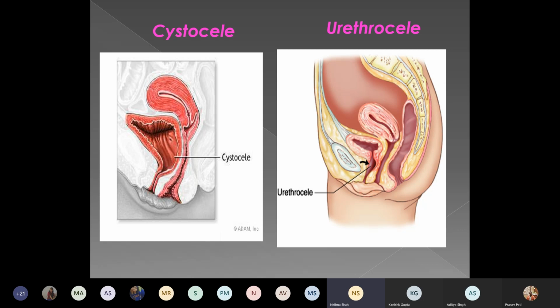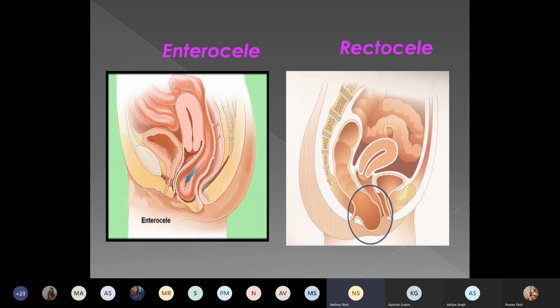See how the bladder has prolapsed through the anterior vaginal wall, causing a bulge in the anterior vaginal wall, which is labeled as cystocele. While the bladder is at its normal place, the support near the urethra is lost, causing bulging at the site of urethra, and it is called urethrocoele. Enterocoele is where the small bowel is coming through the descent of the pouch of Douglas.